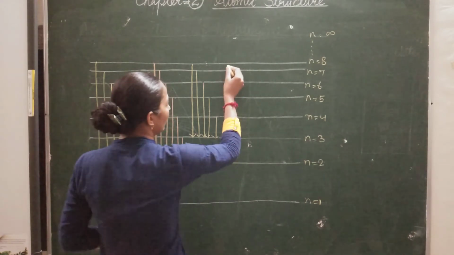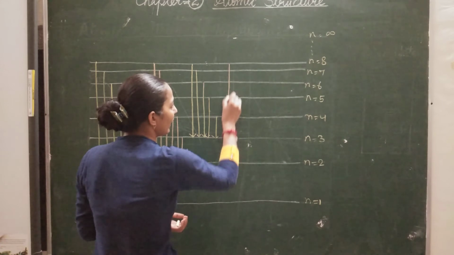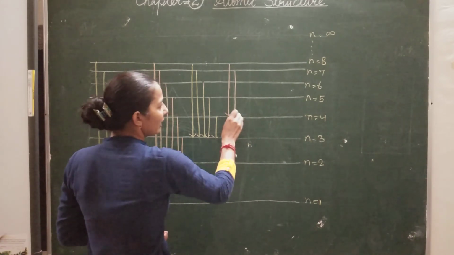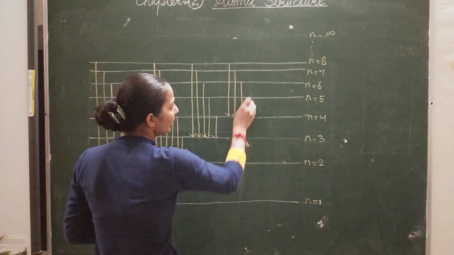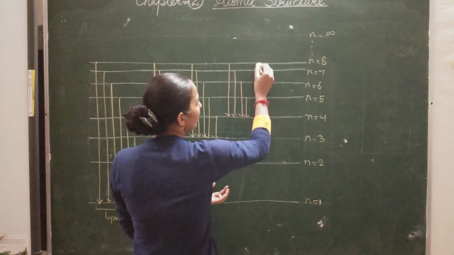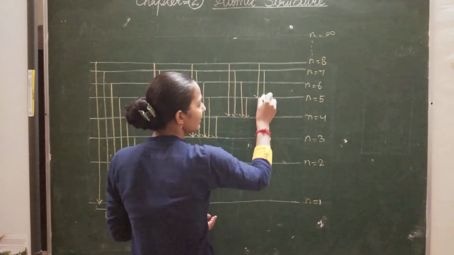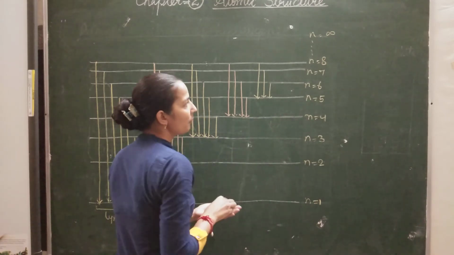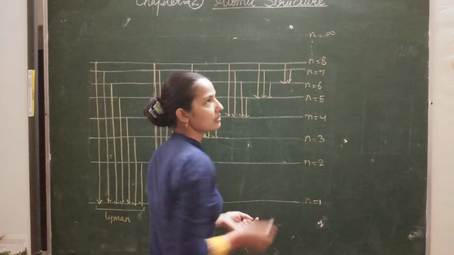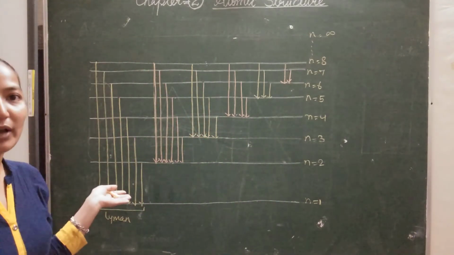Similarly, electrons may de-excite from higher energy states to n equals 4. They may also de-excite to n equals 5, or to n equals 6. In this way we obtain these different types of lines.